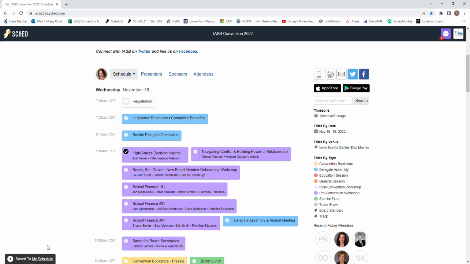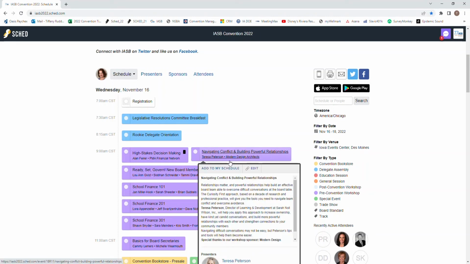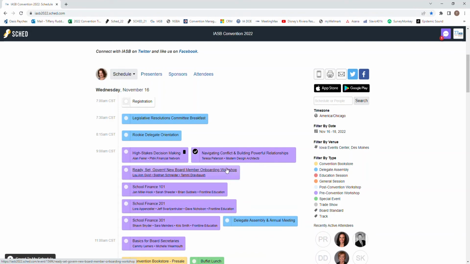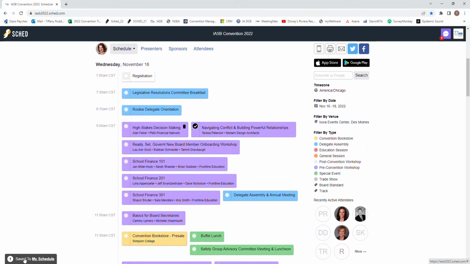The bottom left corner of the screen shows how many sessions have been added to your schedule. Should you change your mind and want to remove a session from your itinerary, simply uncheck it, and it will be removed. You can easily add sessions when you hover over the description and click the Add to My Schedule button on the top left corner. To view your personal schedule, you can click the bar at the bottom left hand of your screen or the My Schedule link located here.